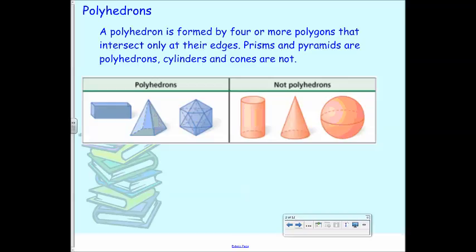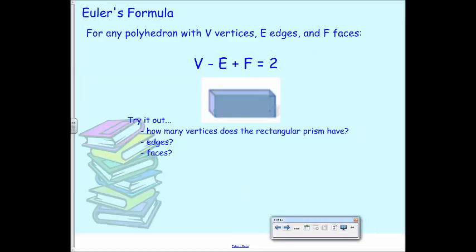Polyhedrons are made up of edges, vertices, bases, and faces, whereas these not polyhedrons, spheres, cones, and cylinders, have rounded edges. So they don't really have edges in the same way that a polyhedron does. So again, a polyhedron is made up of polygons, and not polyhedrons are not made up of polygons. When something is a polyhedron, you can use Euler's formula to prove that it's a polyhedron.